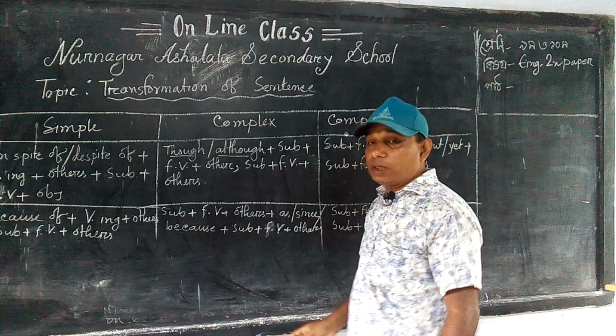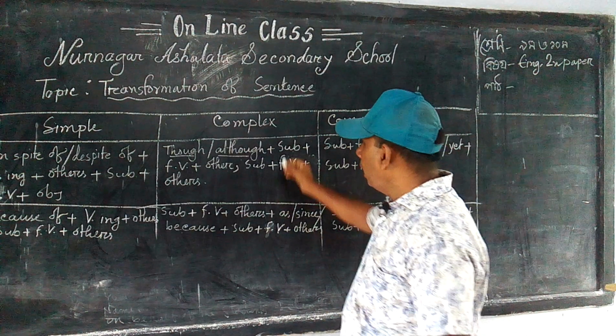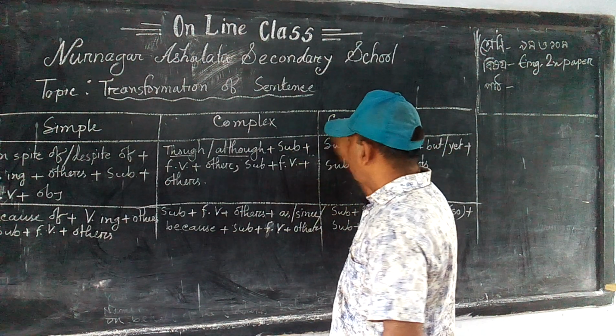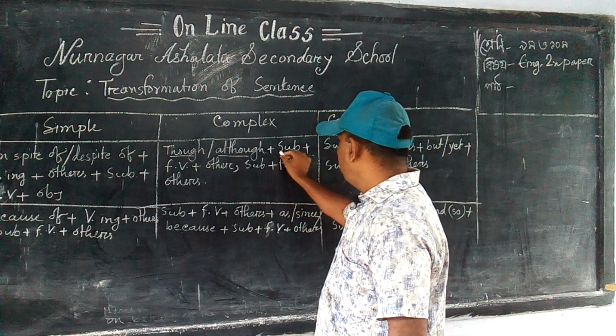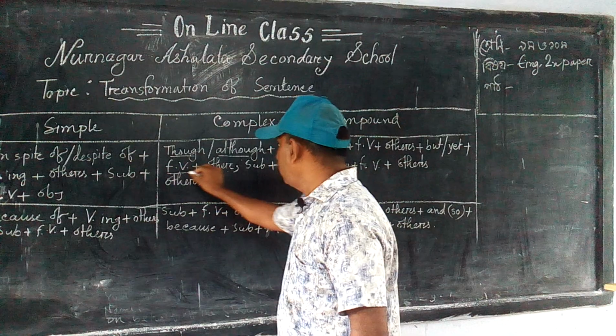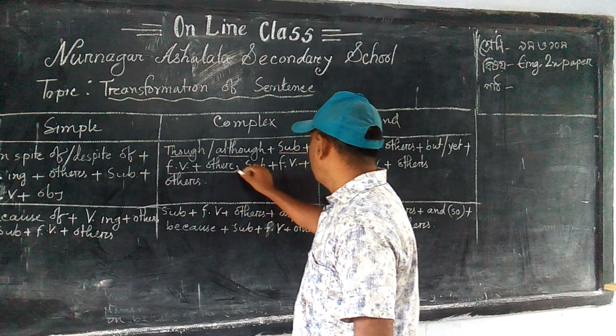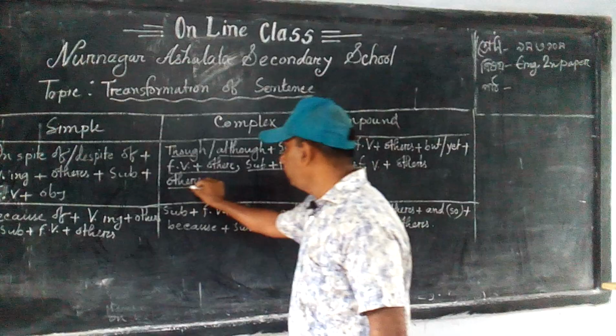In my previous classes, I told you that in every complex and compound sentence there are two clauses. This one, subject plus finite verb plus others, is a clause, and the other clause is here.